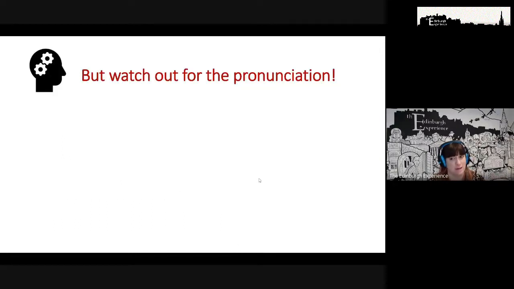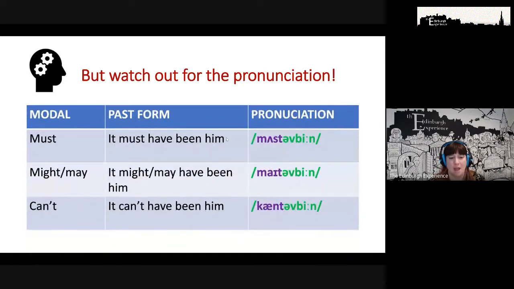But, and this is important, guys, you need to think about your pronunciation with these modals, right? If we're using past modals, this is a great pronunciation challenge for you. So when we are making these sentences, the auxiliary verb have is not important.